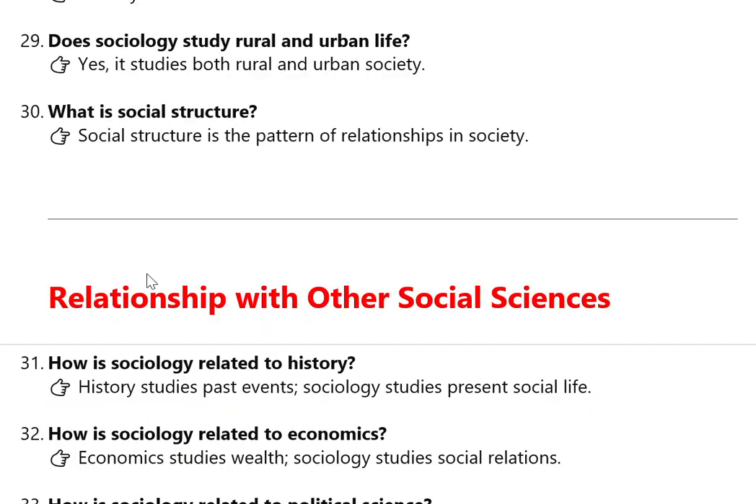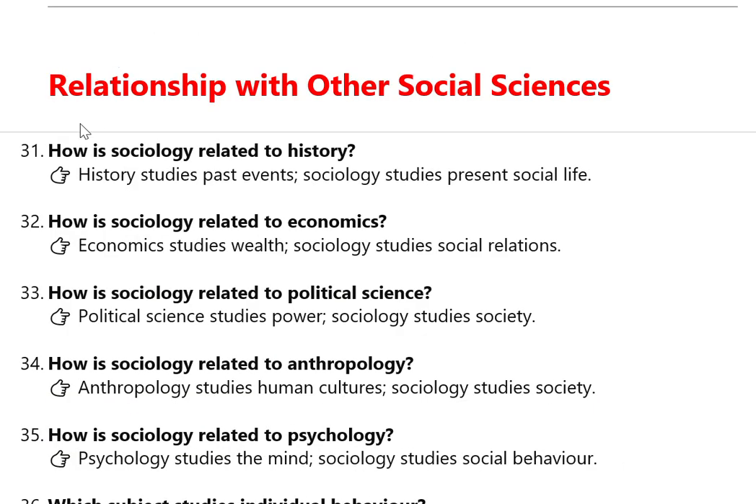Now let us move to the next topic in this chapter, that is the relationship with the other social sciences, sociology and its relationship with the other social sciences. Yes, now we are dealing with our 31st question. How is sociology related to history? Yes, history studies past events. Sociology studies present social life.